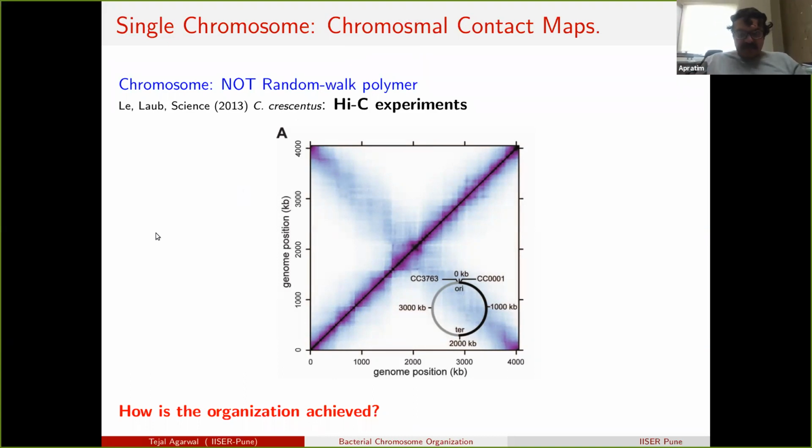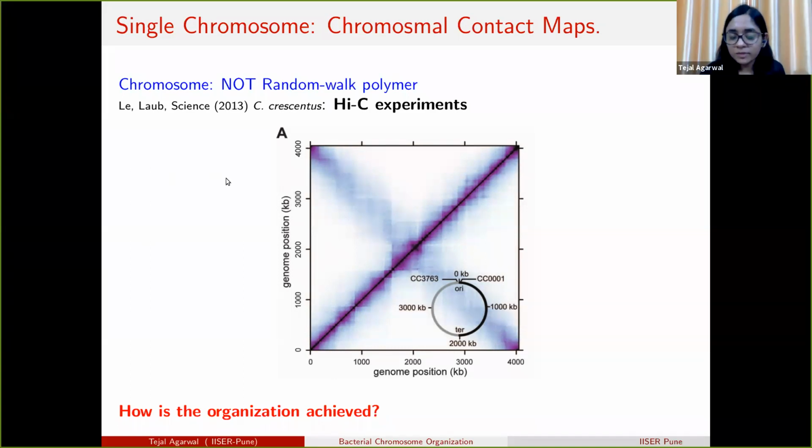Thanks. Tejal, please. So in bacteria, again, there is no cell nucleus, and the chromosome is not packed inside a nucleus, but just inside the cylindrical cell wall. Also, bacteria typically have only 1 or 2 chromosomes, unlike higher organisms like the human cell, which has 46 chromosomes. If we see the organization of a single bacterial chromosome, it is also not like a random walk polymer.